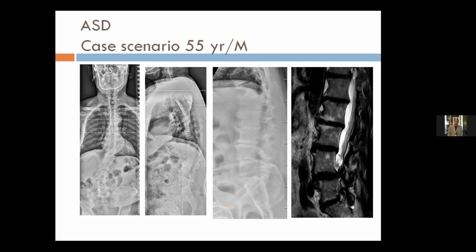In AP and lateral views, we can see that in AP there is more than 30 degrees of Cobb's angle, and in the lateral view the lumbar lordosis is almost maintained. On the flexion view of the X-ray, we can see the listhesis at the L4-L5 level, while MRI is showing foraminal stenosis at the L4-L5 level. So I would like to discuss